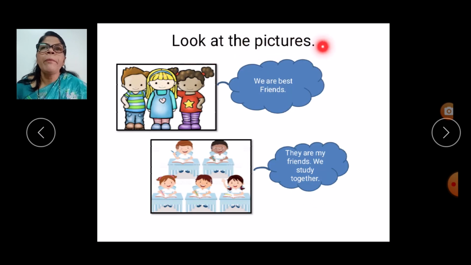Look at the pictures. Now can you see these three best friends? So this girl is saying, we are best friends. In the next one, so many children are sitting here. So this girl is saying, they are my friends. We study together. Again, once more. We are best friends. They are my friends. We study together.